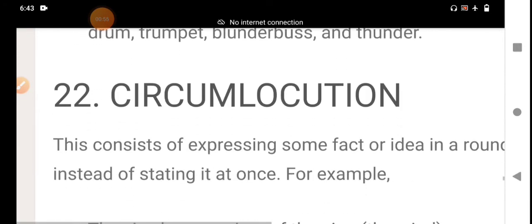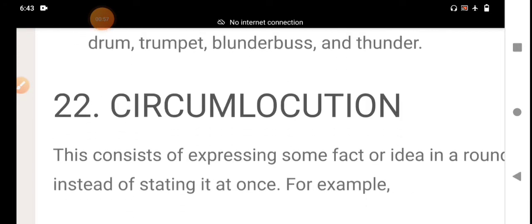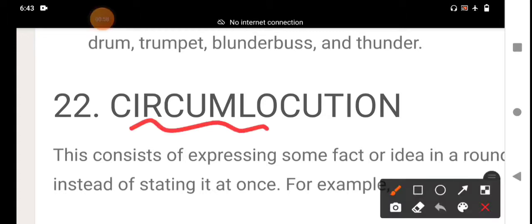The 22nd figure of speech is called circumlocution. In this session, I am going to teach you, so listen carefully.